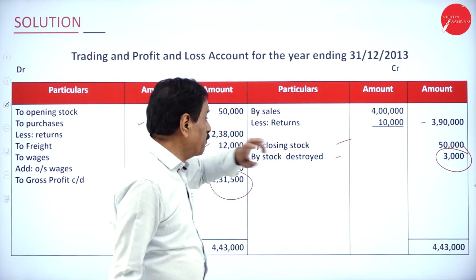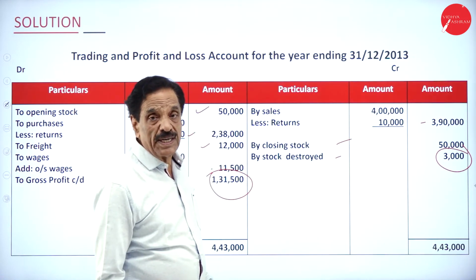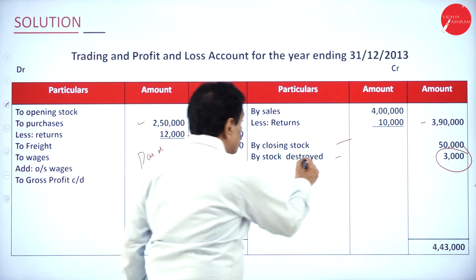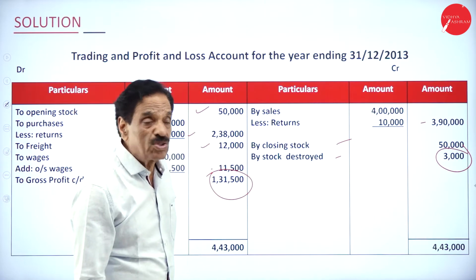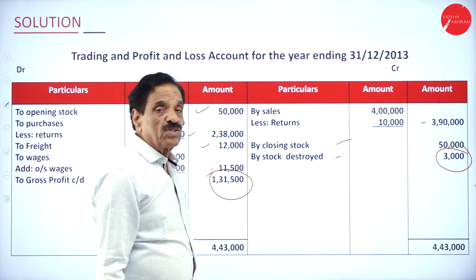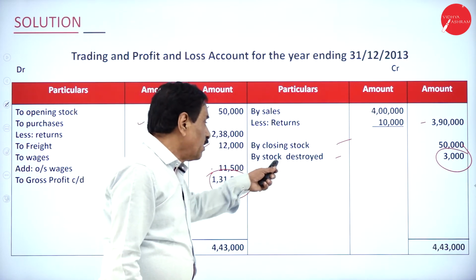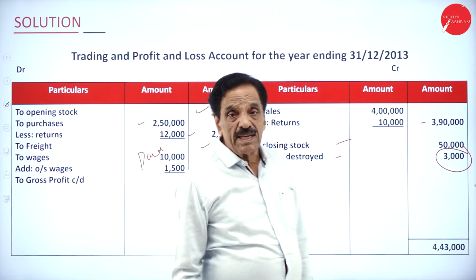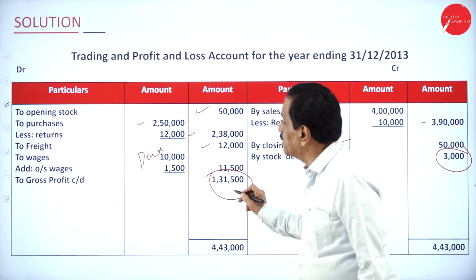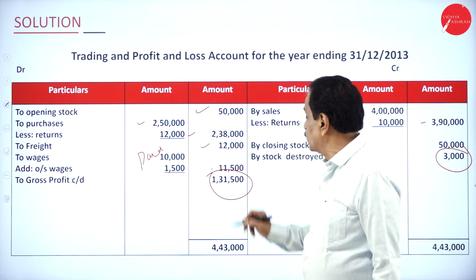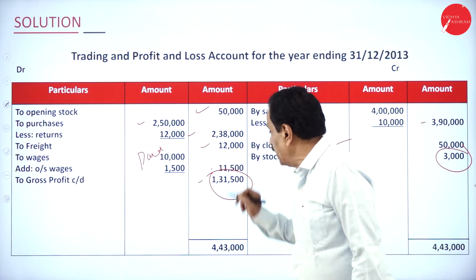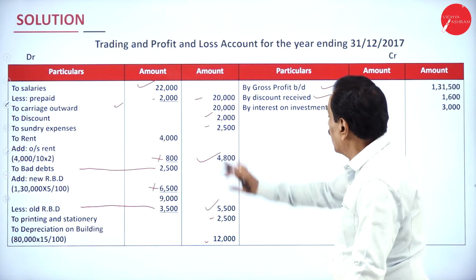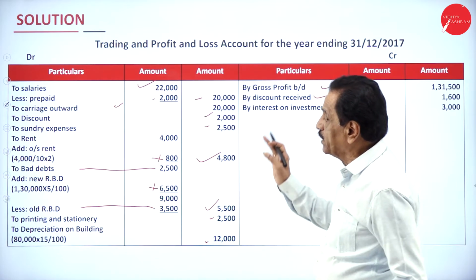You make a sale of rupees 4 lakh. How much goods returned? 10,000. Actual sale becomes 3,90,000. Closing stock, the unsold stock, is 50,000. Stock destroyed, from the adjustment, will come on the trading account credit side. The net result is that you got a gross profit of 1,31,500, which has been transferred to the profit and loss account. Here all indirect expenses we are going to deal with.